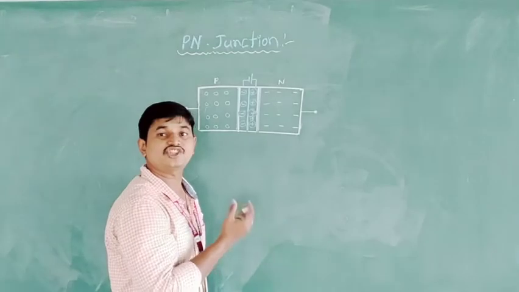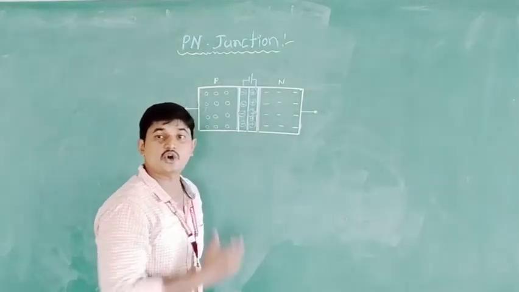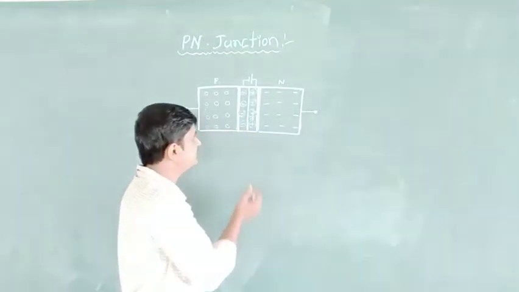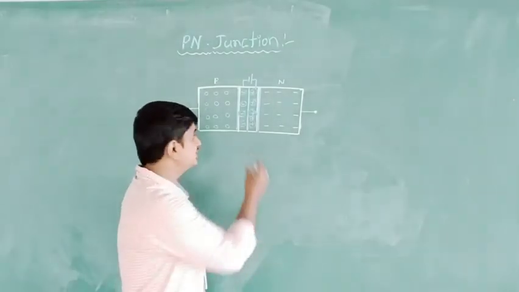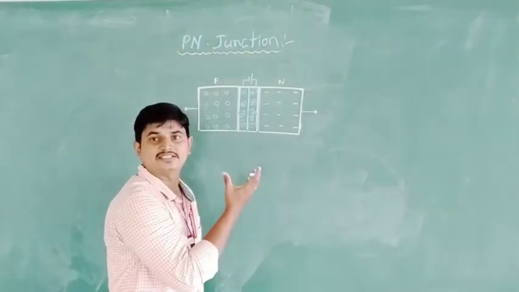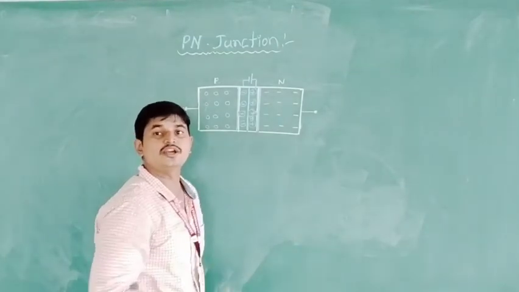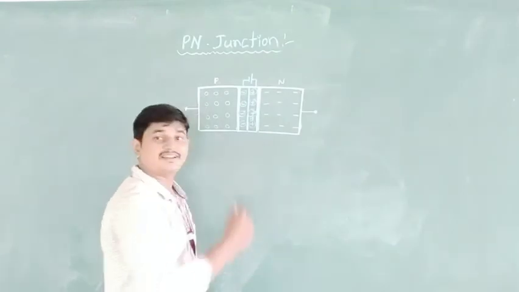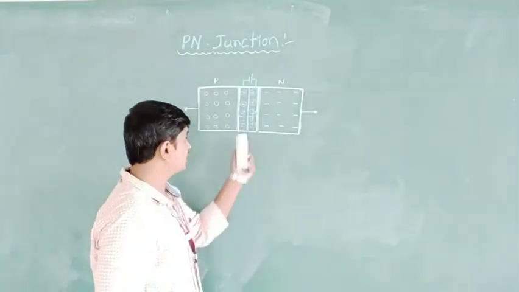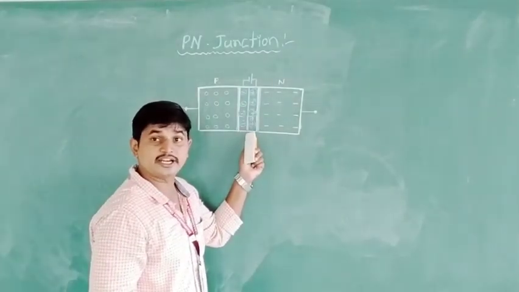Then the concentration of the charges at the layer increases. As charge concentration increases, the layer becomes wider, that is, it also increases in size. As the size increases, the electric field also increases.